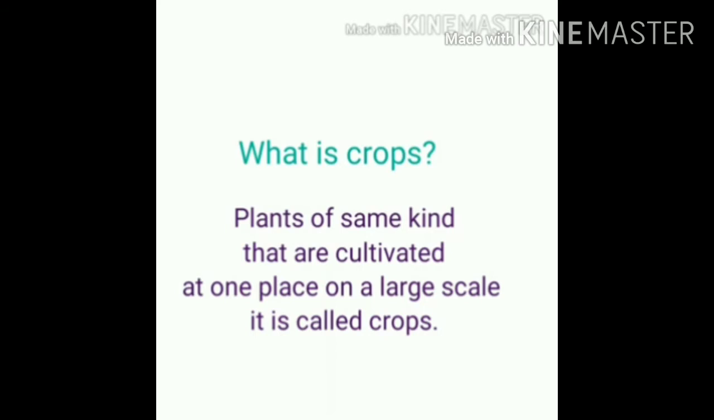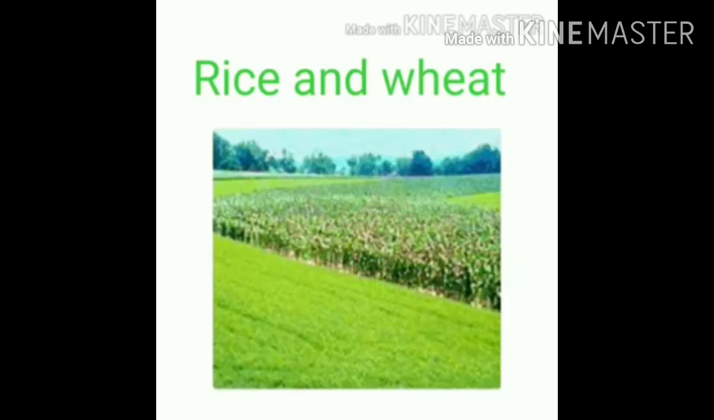It is called a crop. For example, you can take rice or wheat, where rice and wheat are grown in large amounts, not in 10 or 15 or 1 or 2. So this you can say as a crop. For example, when we say the name crop, we will say rice crop, wheat crop.